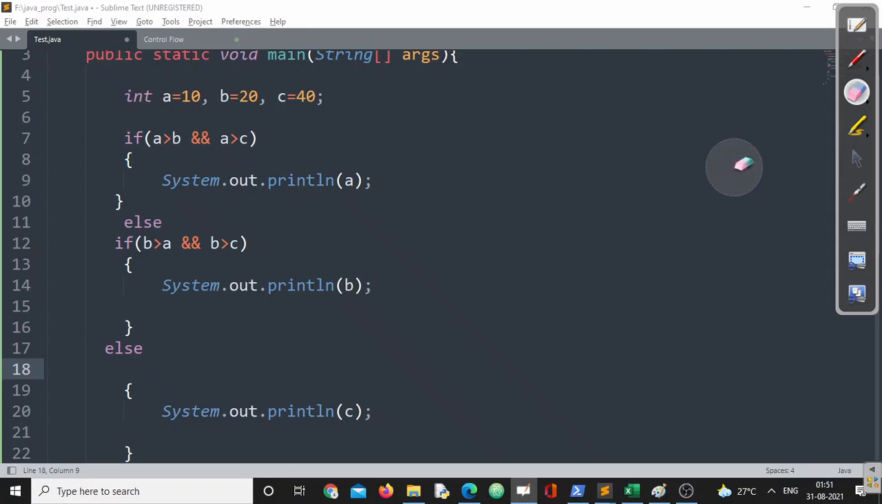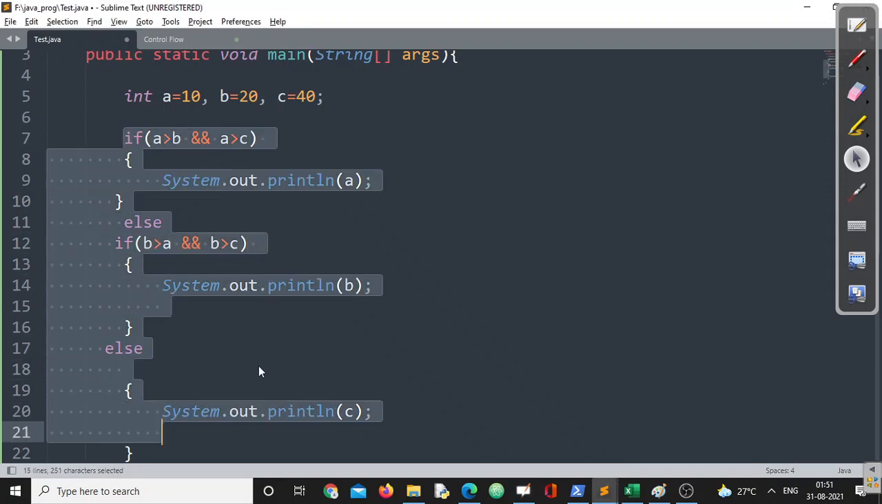Okay. But sometimes the programmer needs to decide when he or she should go for a normal if, and when he or she should go for if, else if. That purely depends on the programmer, on the kind of programming requirement. As per that, we can use it, right? Okay. So this is all about how we can use this one, right?